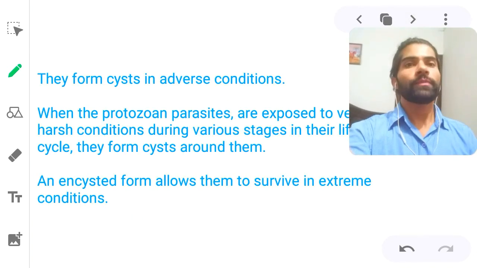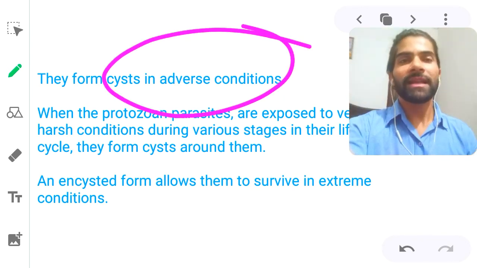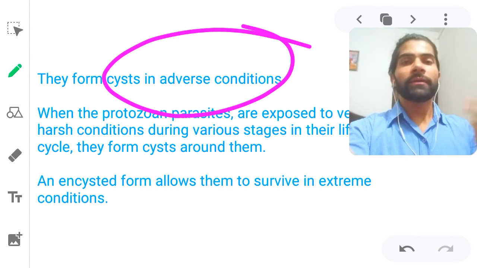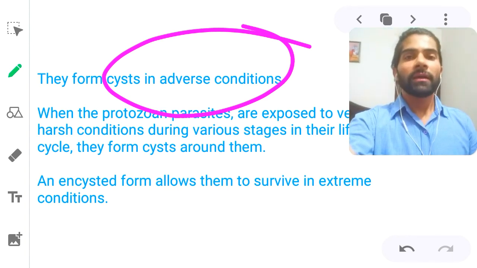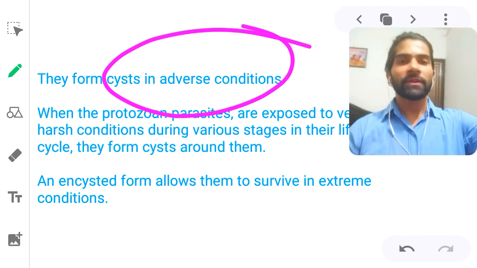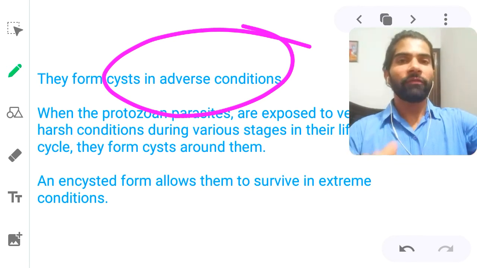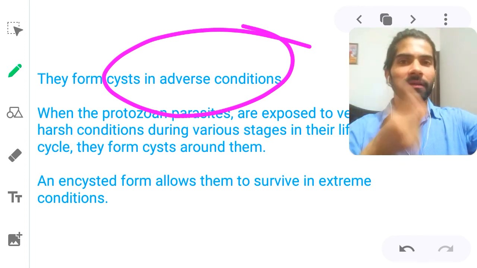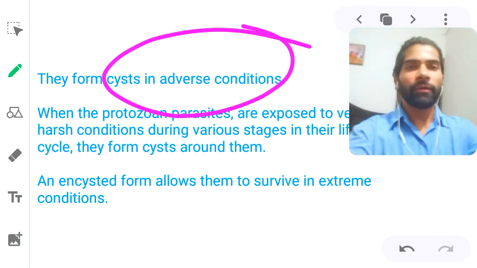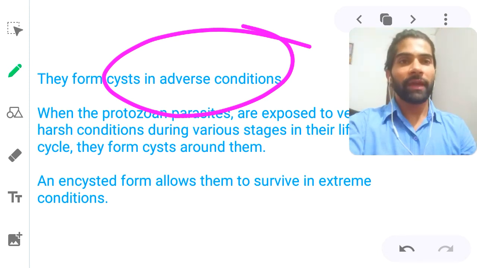Next, they form cyst in the adverse conditions. Adverse condition, what do you mean by the adverse condition? Like having a temperature ज़्यादा होता है, कम हो सकता है, ज़्यादा हो सकता है. सो टेम्परेचर के ऊपर या बारिश है, सो दैट मीन्स द एडवर्स कंडीशन. सो दैट्स व्हाई दे फॉर्म अ सिस्ट, like cyst, what is cyst? It is a covering over the body, so they form cyst because if they are living in the adverse conditions.